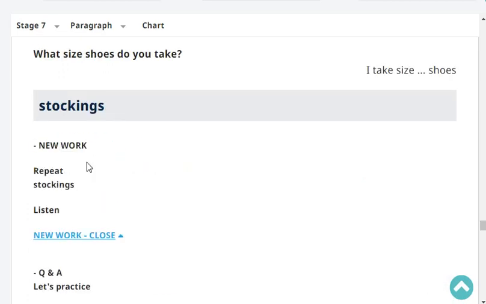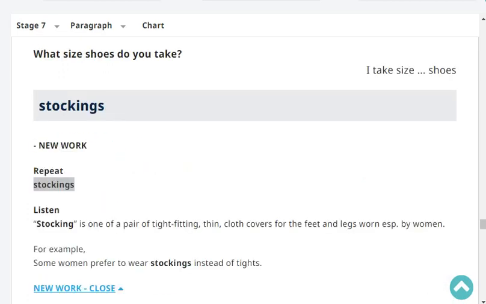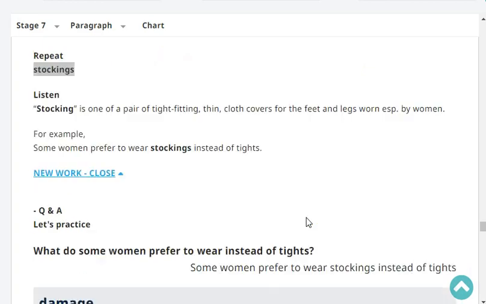Stockings. Very good. Okay, listen. Stocking is a noun. It is a pair of tight-fitting thin cloth covers for the feet and legs worn by women. For example, some women prefer to wear stockings instead of tights.